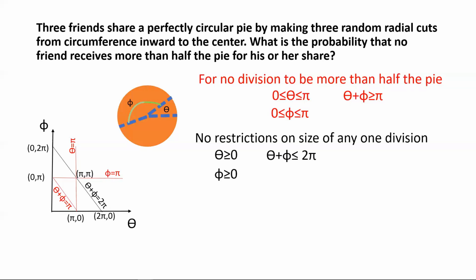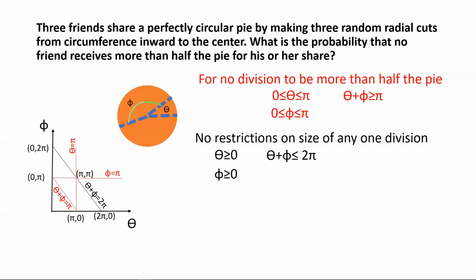So for the special case to hold, those sample points, or those sector angles, on the theta phi plane, could be anywhere within that red triangle, but they need to lie within the red triangle. So that red triangle basically represents my set of points which will satisfy the condition that no division would exceed half the circle.